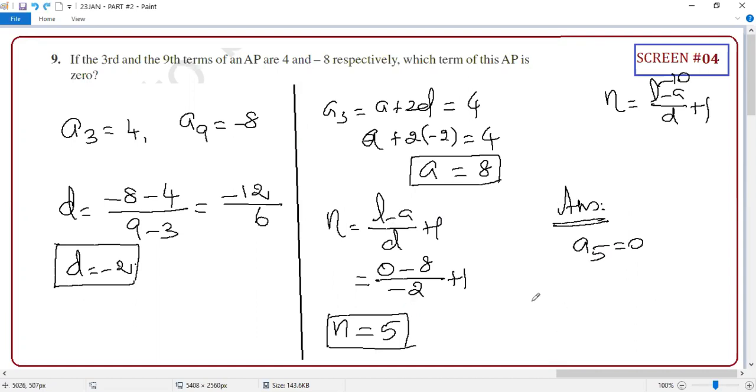This is step number 1. This is step number 2. And this is step number 3. And this is your final answer. Crystal clear or not?